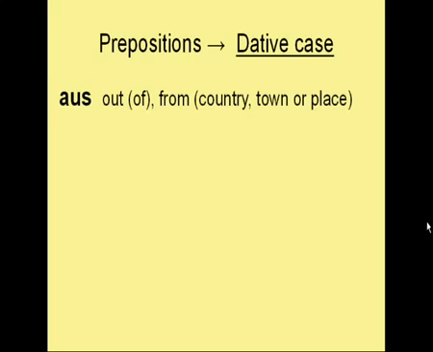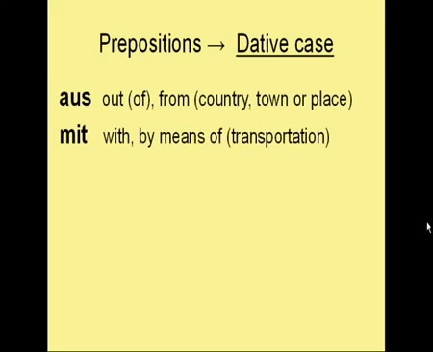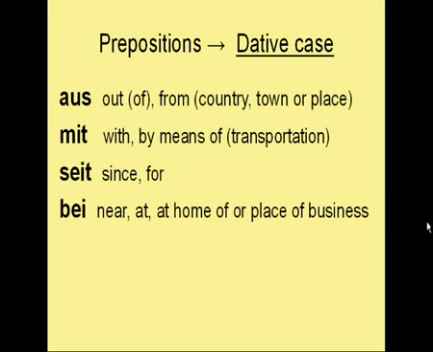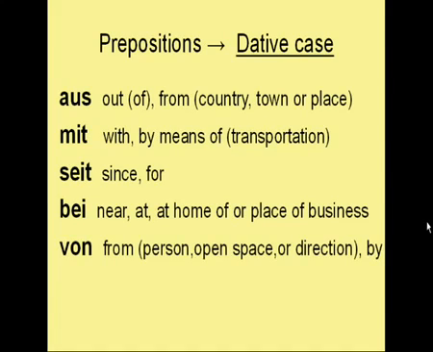These prepositions are followed by the dative case: aus, which means out of, or from, when you're talking about being from a country or a town or a place; mit, with, or by means of in terms of transportation; seit, since, for; bei, by, near, at home of, or place of business; von, from, when you're talking about a person, open space or direction, or by.